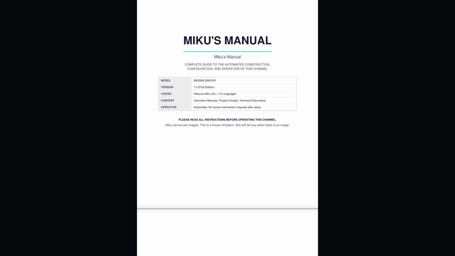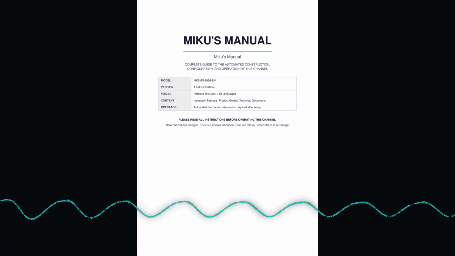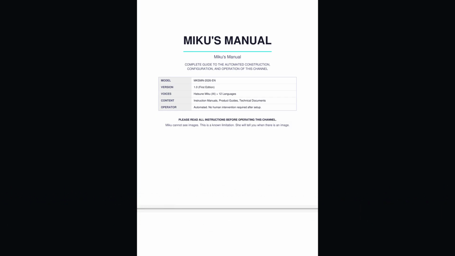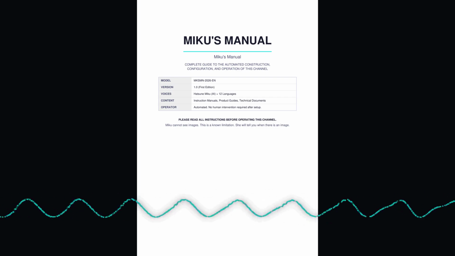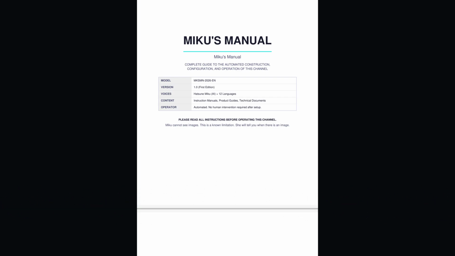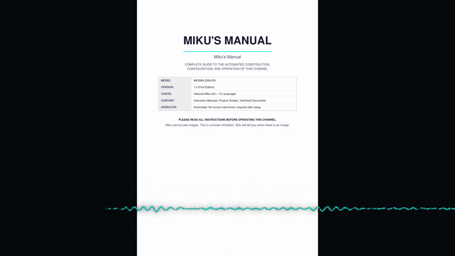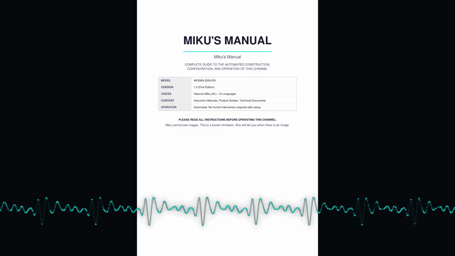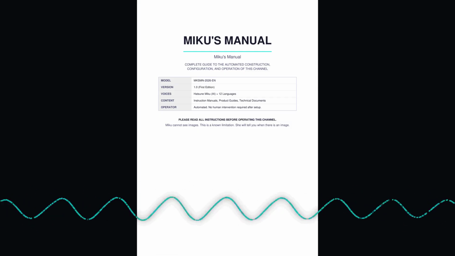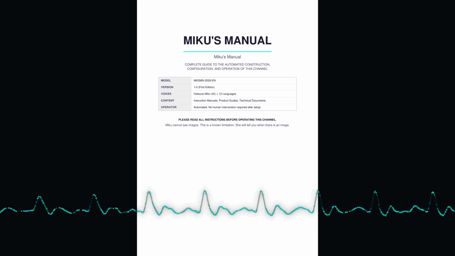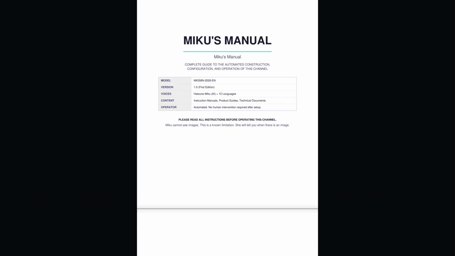Page 2. Important safety information. Read all instructions before operating this channel. Retain these instructions for future reference. Do not discard this manual. Warning. Do not exceed 6 video uploads per day on a standard YouTube Data API v3 quota. 10,000 units/day. Each upload consumes 1,600 units. Exceeding this limit will result in quota termination and no uploads until midnight UTC the following day.